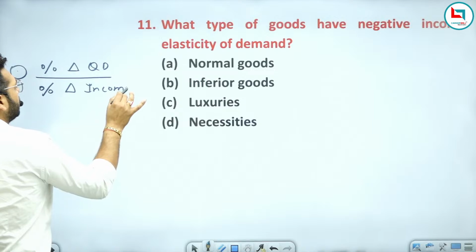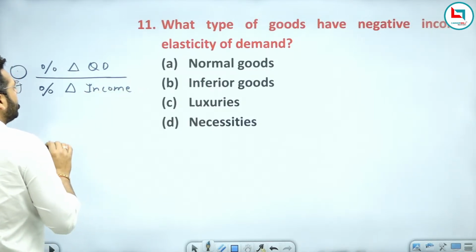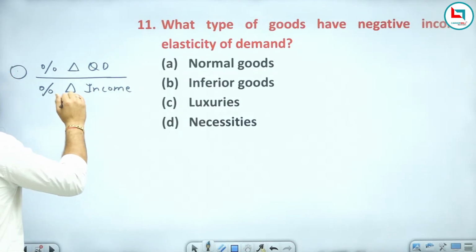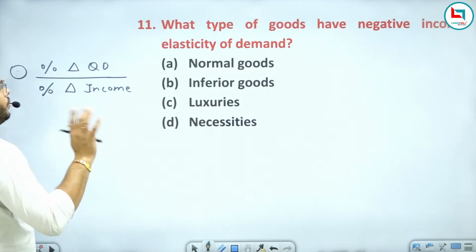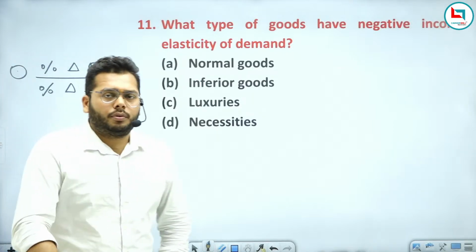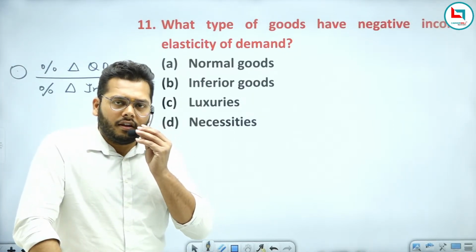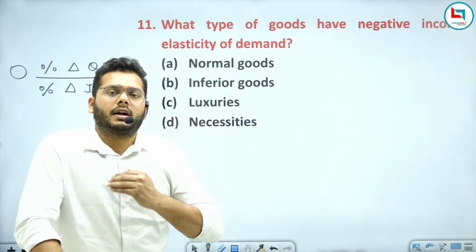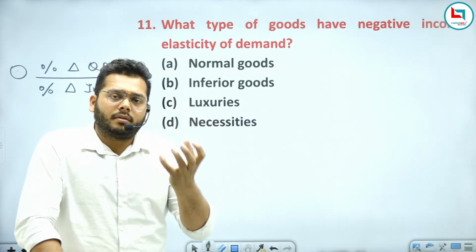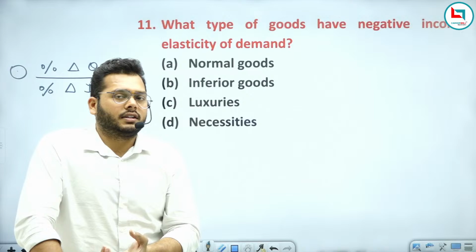Whatever the percentage change in income will impact the percentage change in quantity demanded. As you all know, if your income rises, your demand increases. If your income decreases, your demand also decreases.